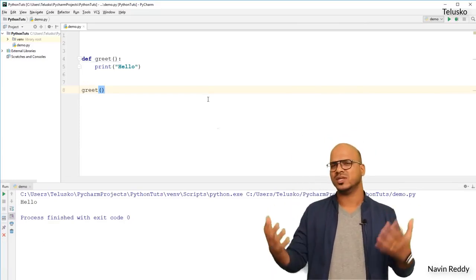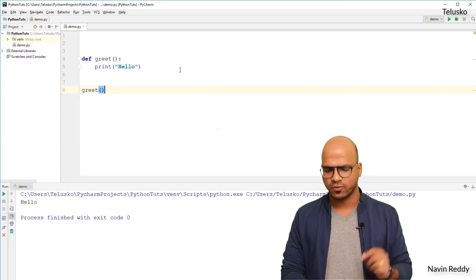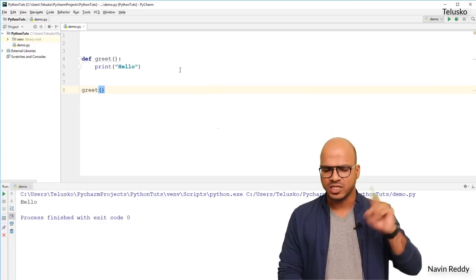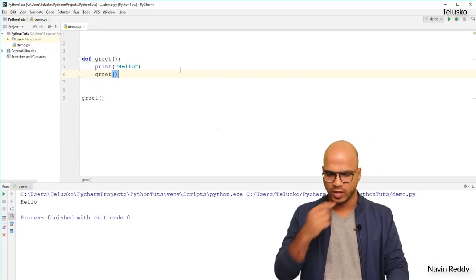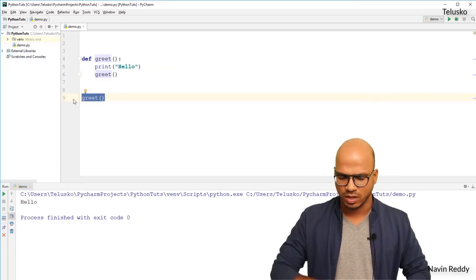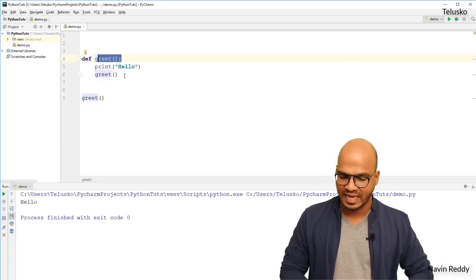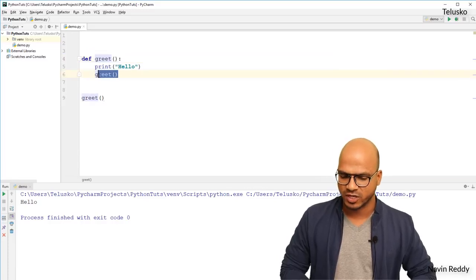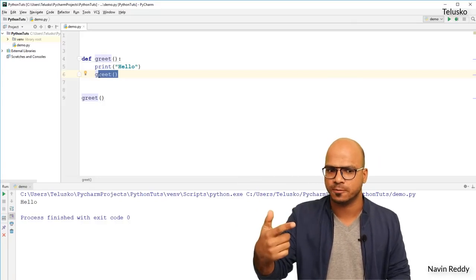That's perfect. So let's say I want to print this hello multiple times, a lot of times. What you can do is, of course, use a for loop, but there's one more way. What if you call a function again? So you are calling greet once. At this point, you're calling the greet function. Then this greet function is getting executed, and it prints hello, and then it is calling itself. That is recursion.